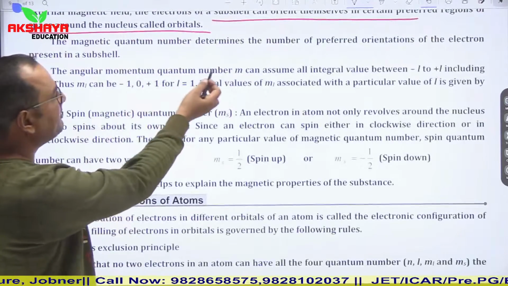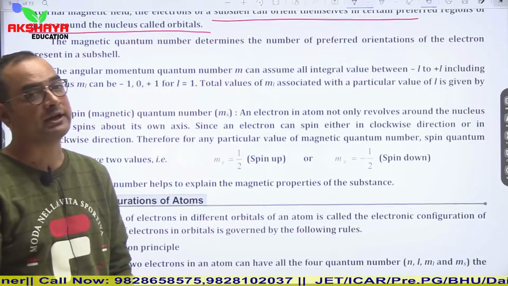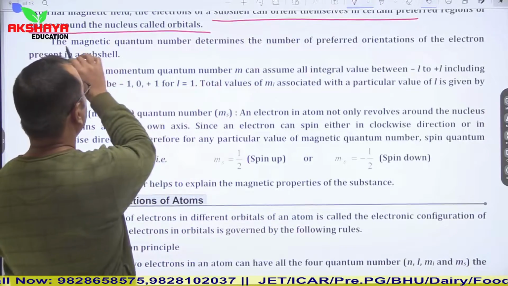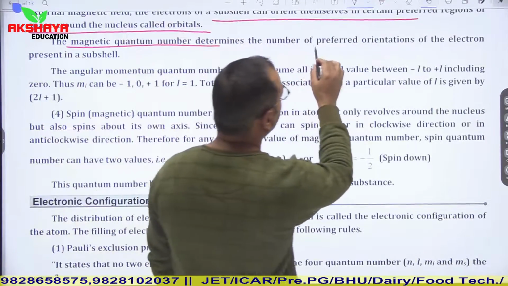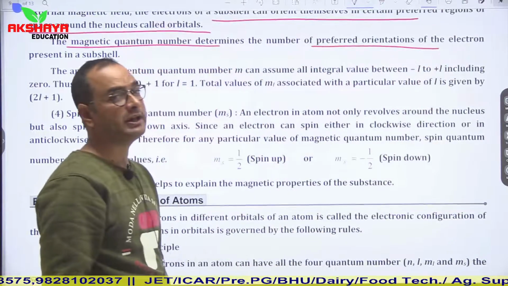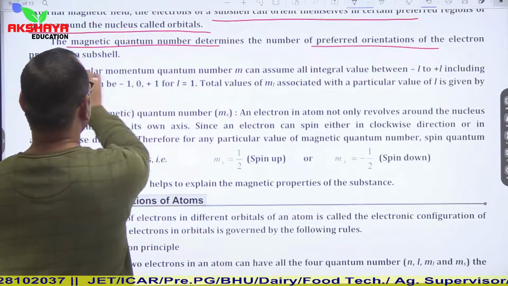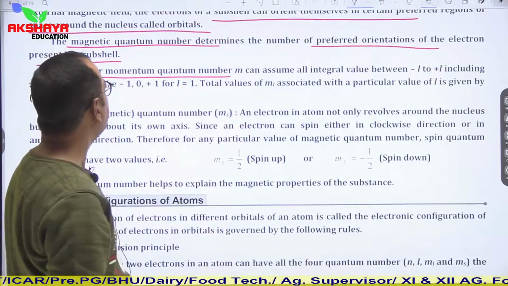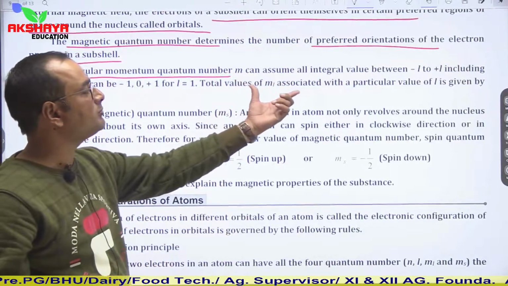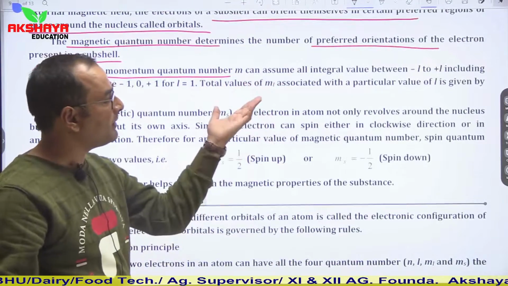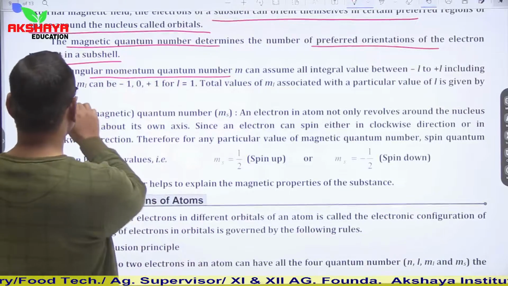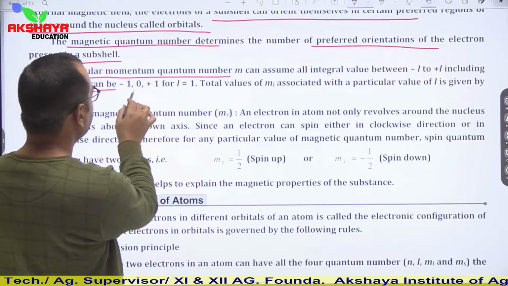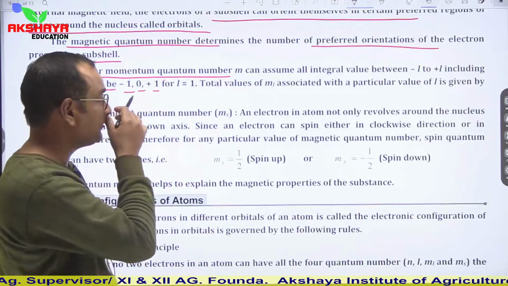The magnetic quantum number determines the number of preferred orientations. So the magnetic quantum number gives the preferred orientation of an electron present in a subshell. It can assume all integral values from minus L to plus L including 0. Thus m can be minus 1, 0, plus 1 for L equal to 1.